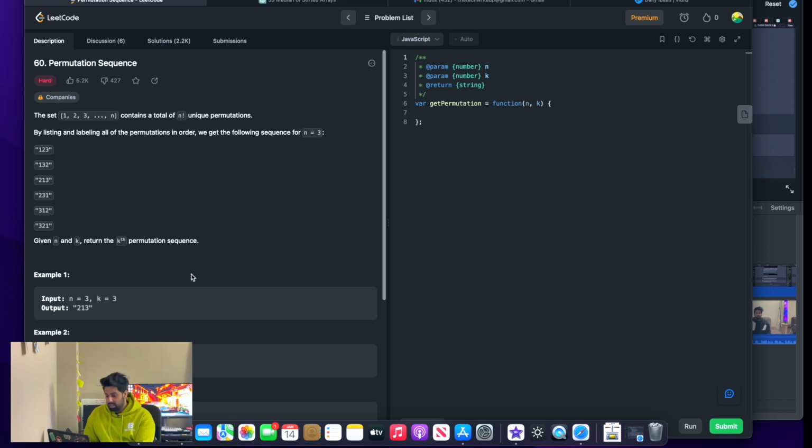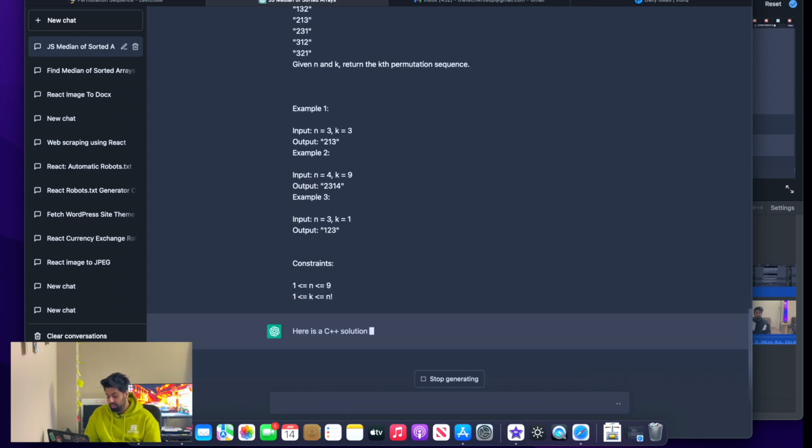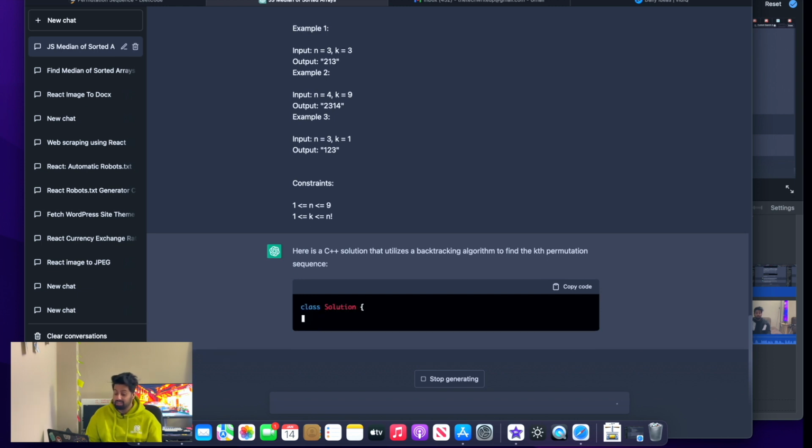So let us copy paste this thing and go to this chat.openai.com again and ask it a question. Write me a proper solution on C++. This is a Leetcode question and it needs to make sure that it passes the most number of test cases. Make sure that the solution is efficient. So pasting our problem in here, and let us wait for some more time, because now this thing over here,